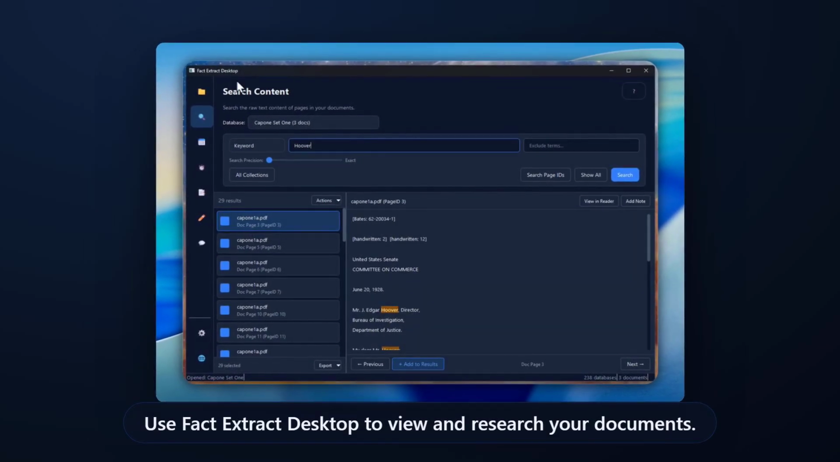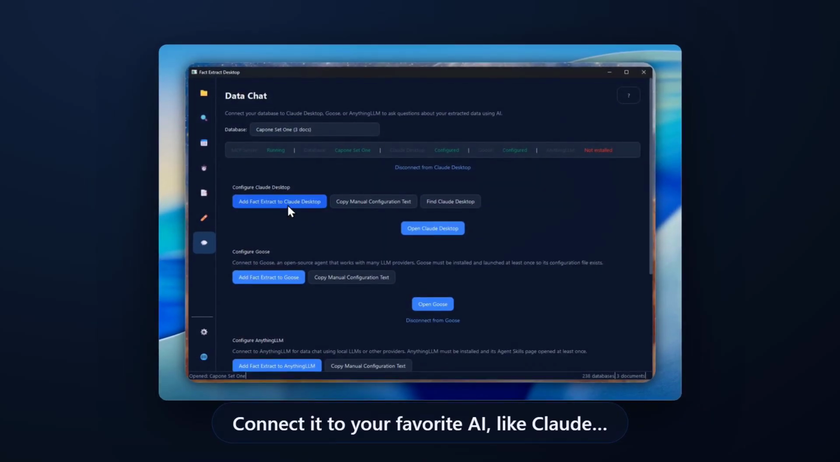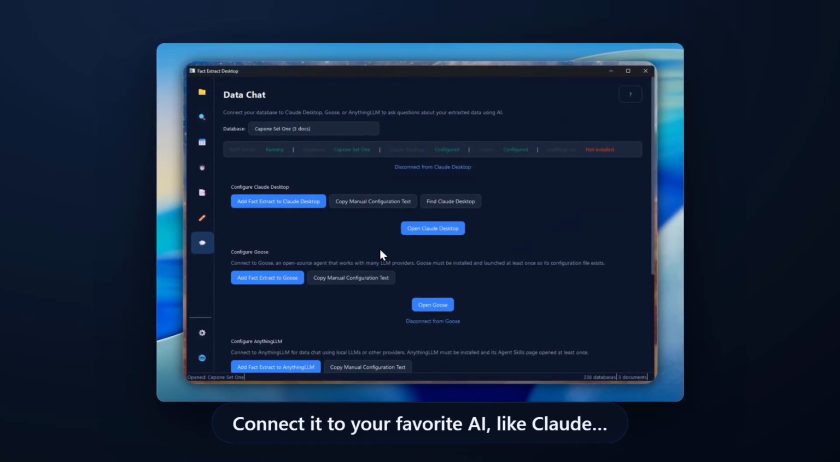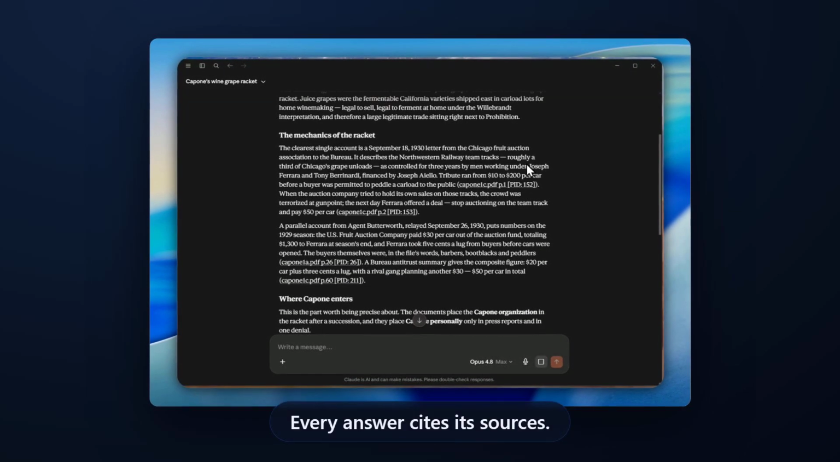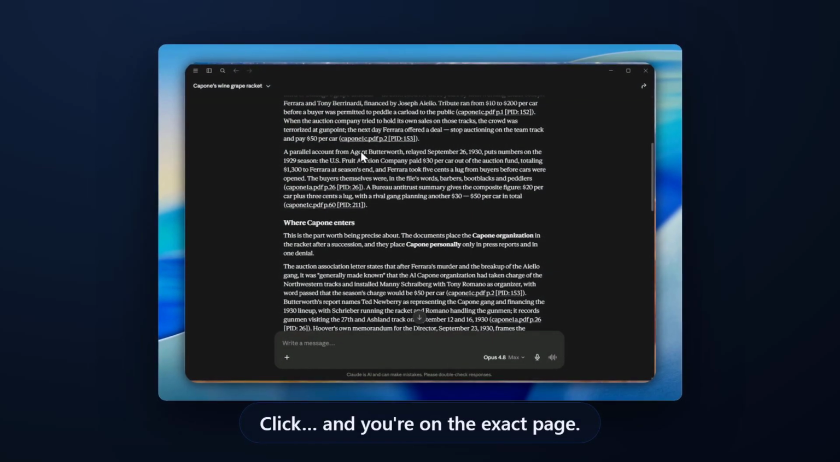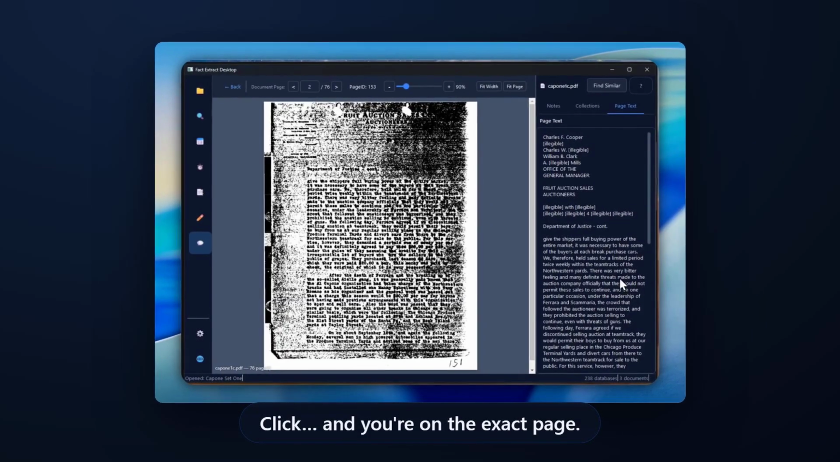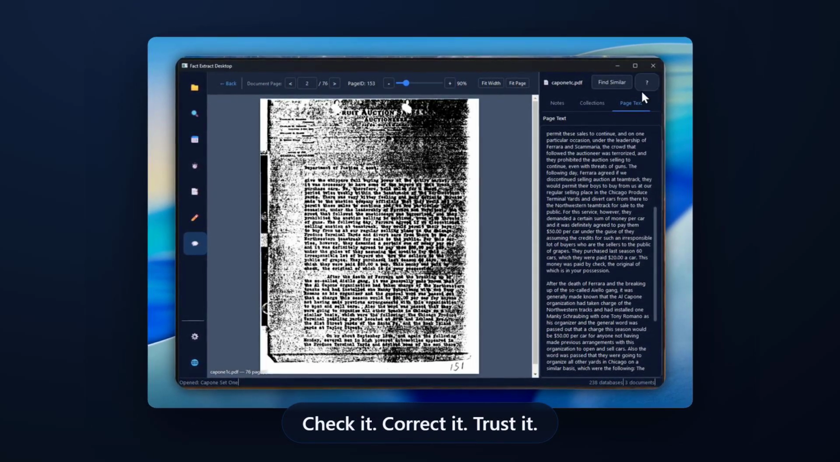Use Fact Extract Desktop to view and research your documents. Connect it to your favorite AI, like Claude, and ask in plain English. Every answer cites its sources. Click, and you're on the exact page. Check it, correct it, trust it.